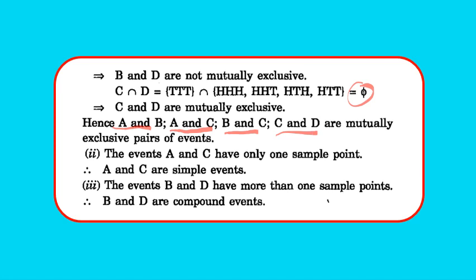Now since the events A and C have only one simple point, therefore A and C will be simple events. And since B and D have more than one sample point, so B and D are compound events. Clear? So pause and note down the solution.